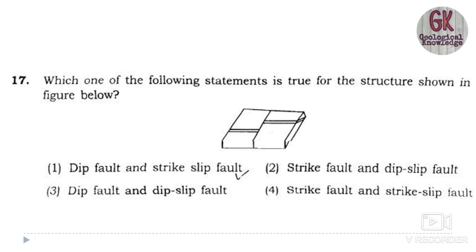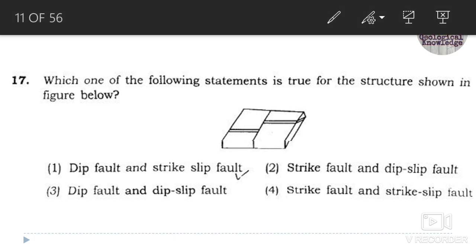You can see in the diagram that lateral movement is there. You know that in the case of a strike slip fault, the lateral movement of the fault blocks takes place. I will take the help of this.